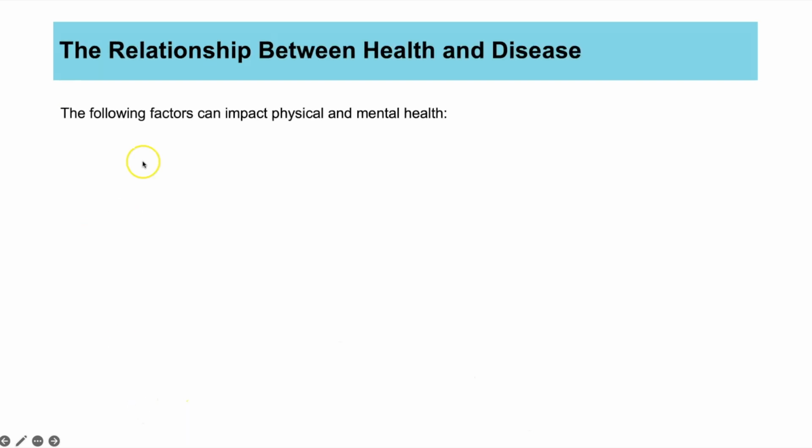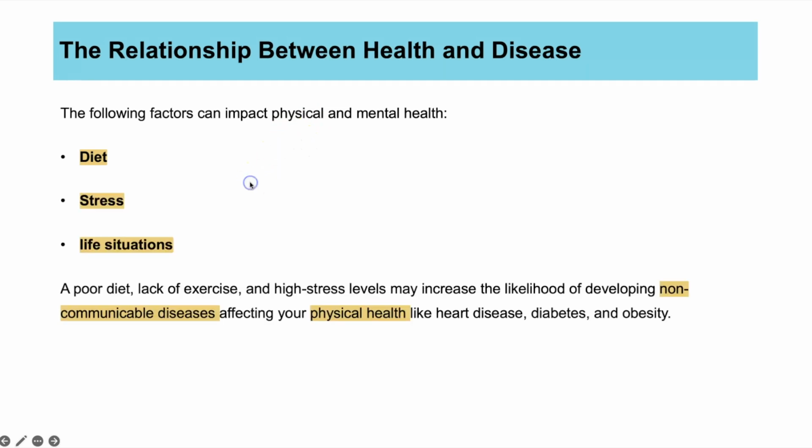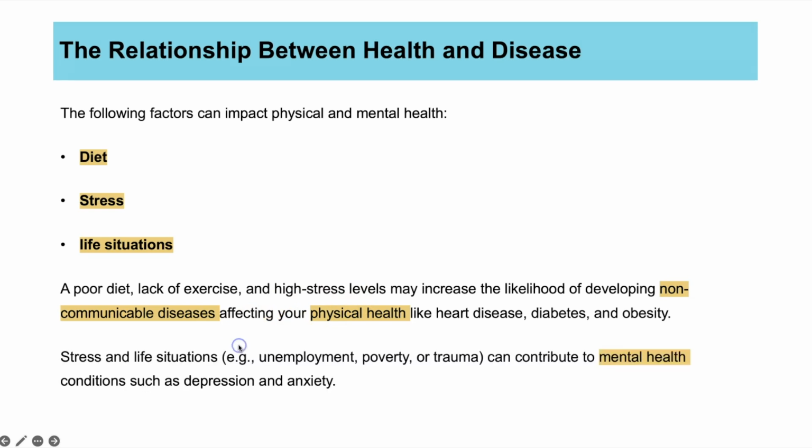So the relationship between health and disease is something that you need to be aware of. And the following factors can impact physical and mental health. So diet, stress, and life situations. So a poor diet and maybe lack of exercise and high stress as well, all of those can increase the likelihood of you developing a non-communicable disease such as heart disease. So that would be physical health.